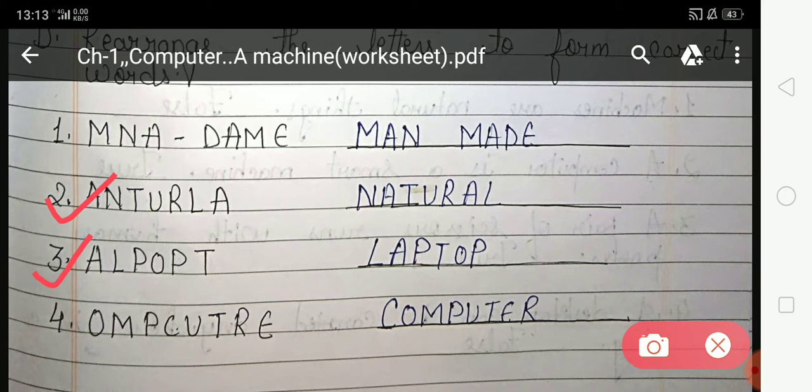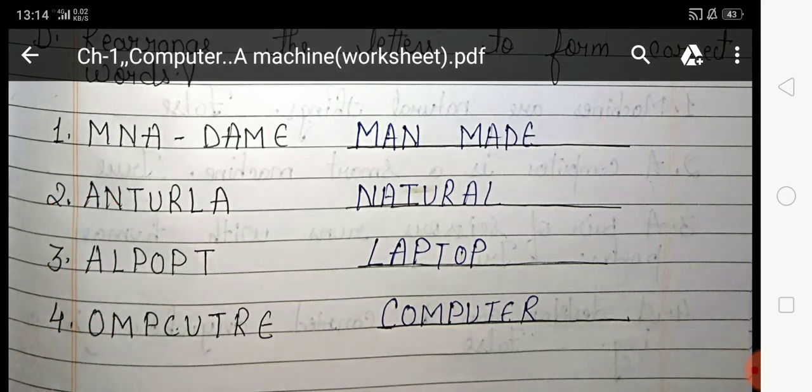What is the correct sequence of this word? LAPTOP. Laptop. Now come on, fourth. OMPCUTRE. What is the correct sequence of this word? COMPUTER. Computer is the correct sequence of the word.